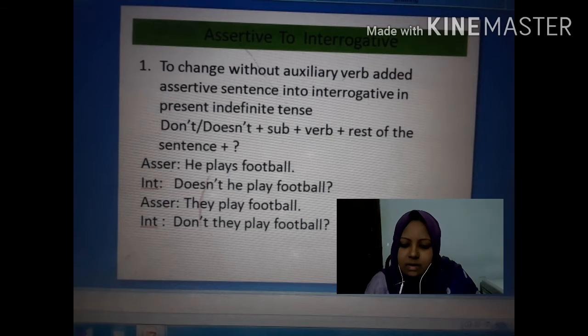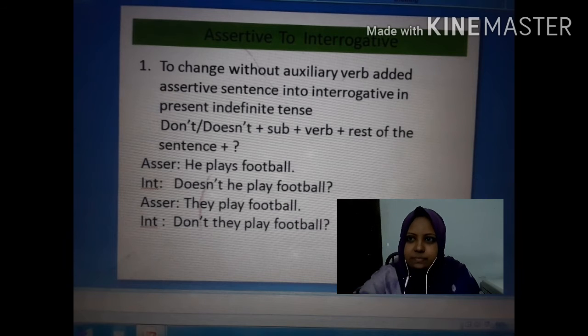Another example, they play football. Interrogative, don't they play football? Notice one thing, that these two sentences are in present indefinite tense. So we take don't or doesn't to make it interrogative.